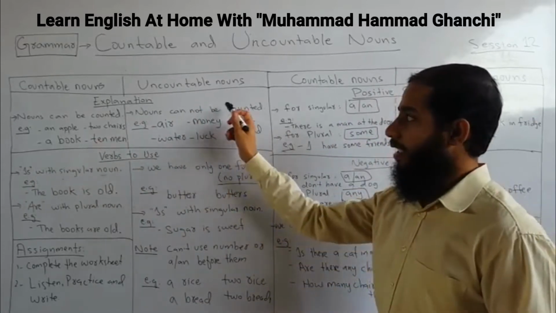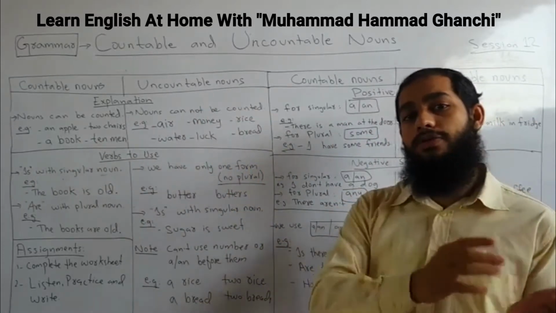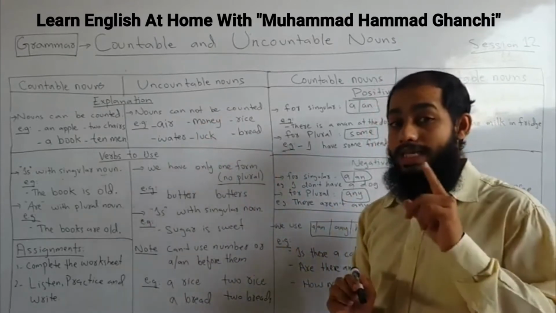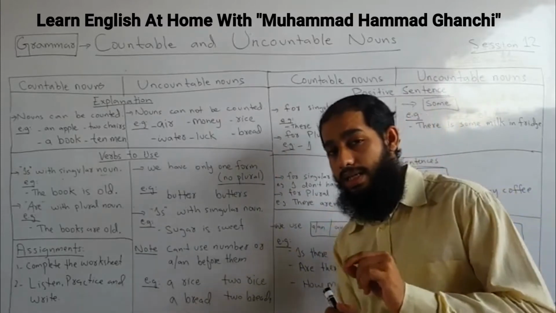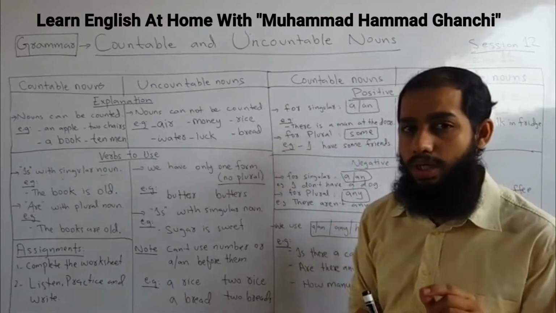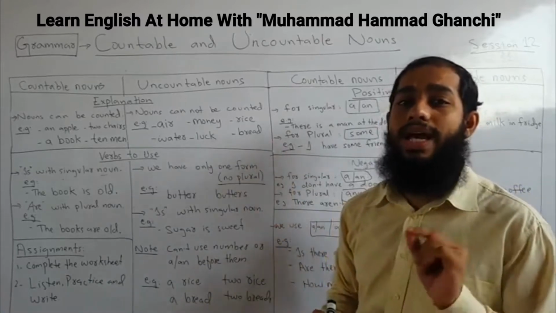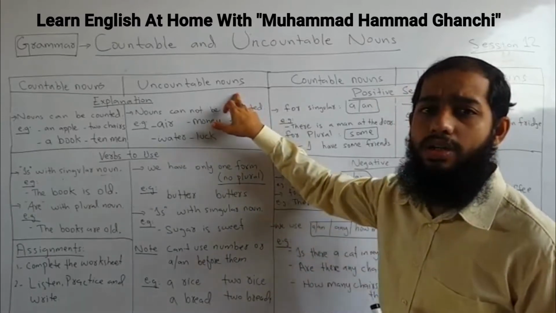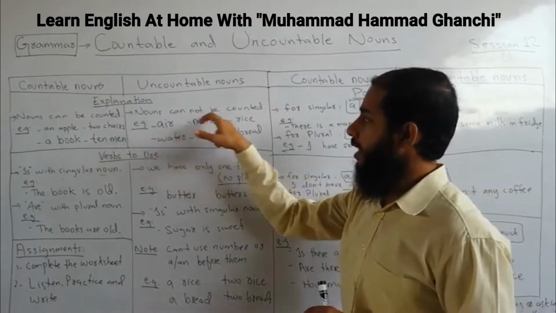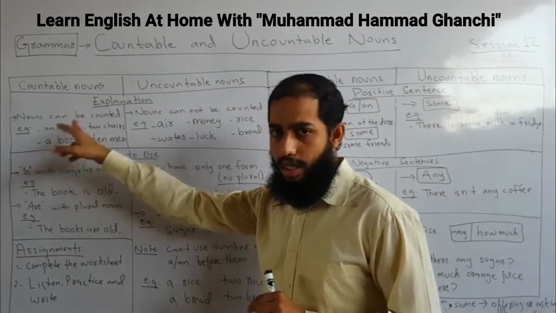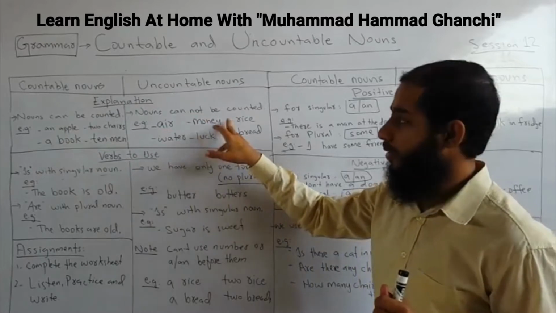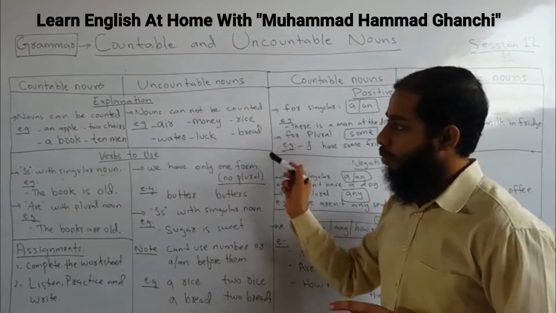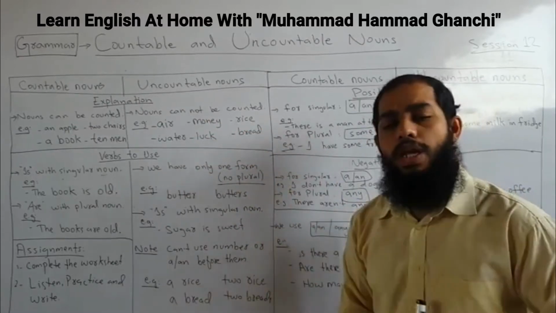Whereas, on the other hand, uncountable nouns are the opposite of countable. It means we cannot count them. Yes, there is a rule: you can count these, but you cannot count them directly. We will learn this in the next session. But let's see which nouns we cannot count. Countable means can be counted. Uncountable means not countable. For example, air, money, rice, water, luck, bread. These are the nouns which we cannot count.